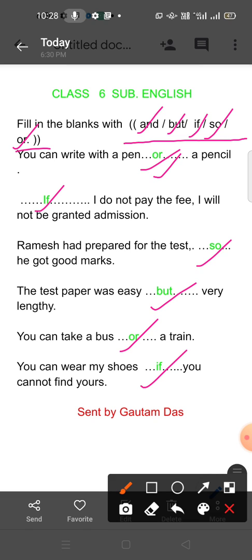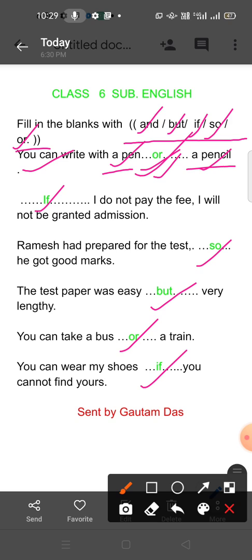Or is used when you have to select one. You have to choose one. You can write with a pen or a pencil. Here there are two, a pen and a pencil. You may use one of them. In that case, or is used. So I have written here or.